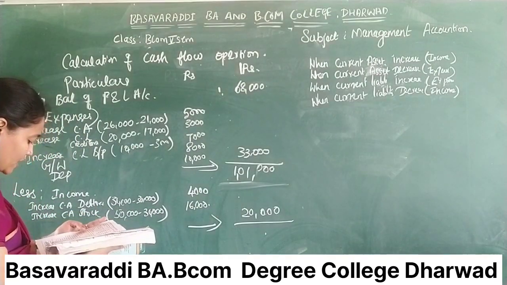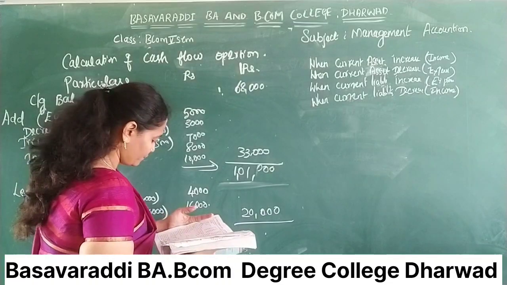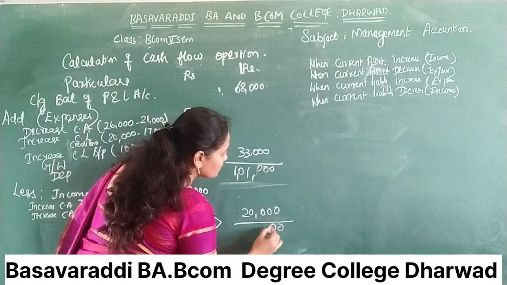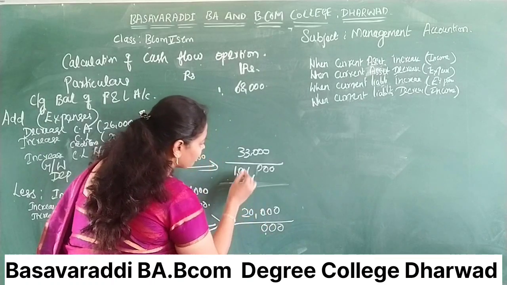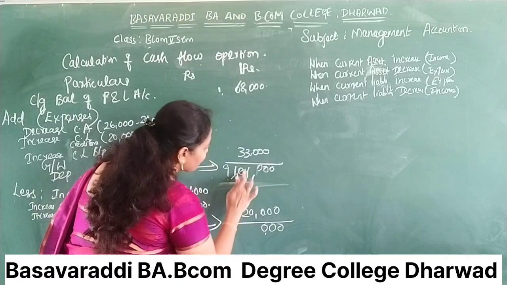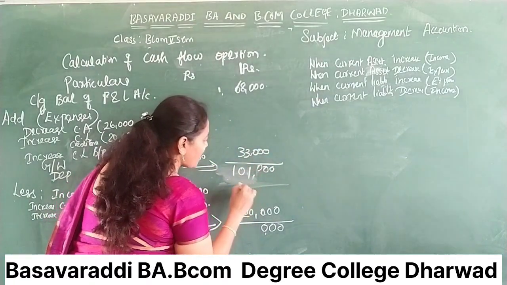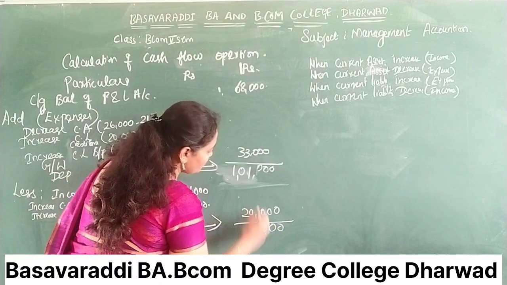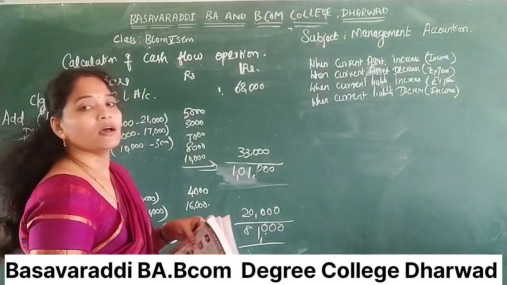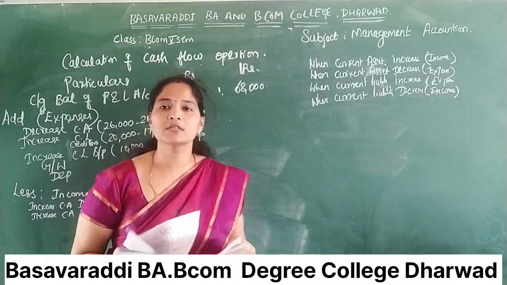So calculate it. 81,000. Yes, every entry is completed.